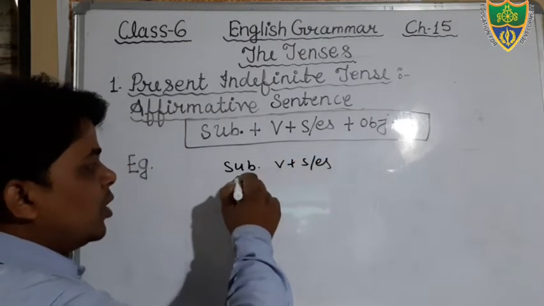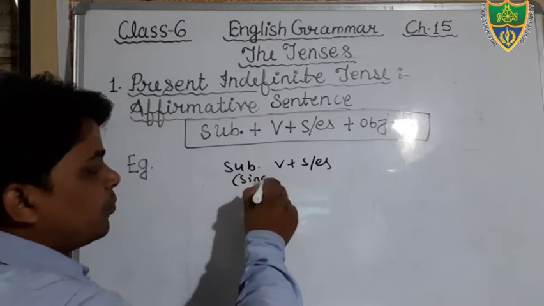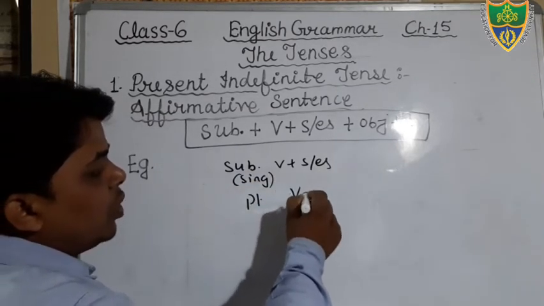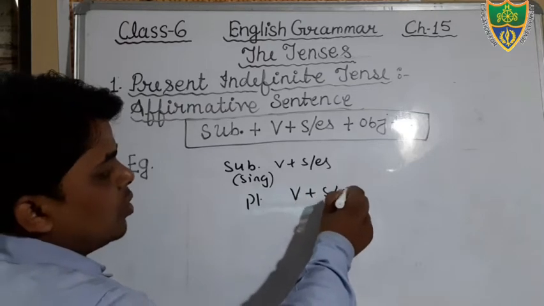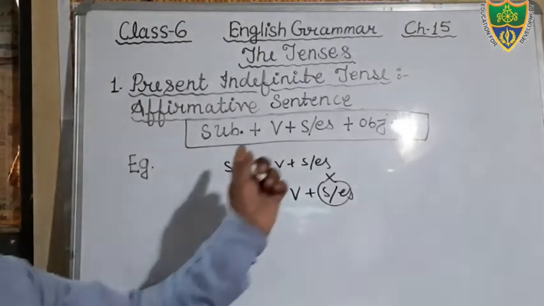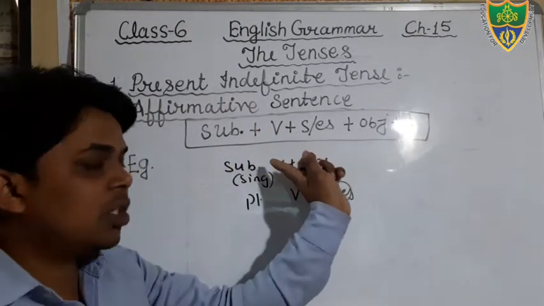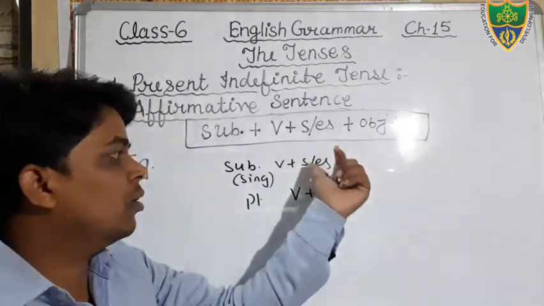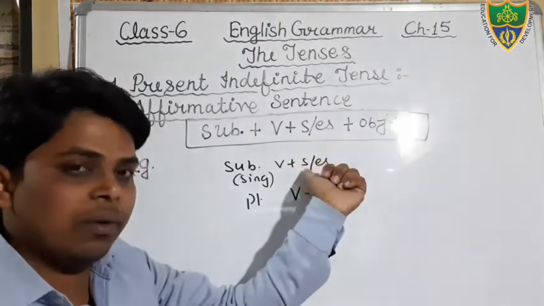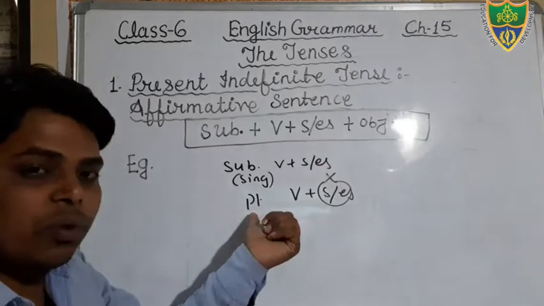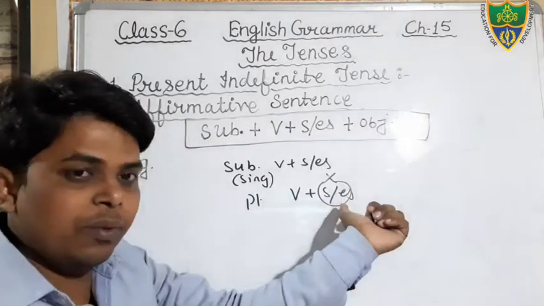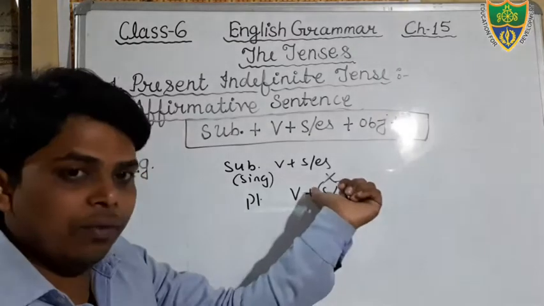If your subject is plural, then you will not add S or ES to the verb. So keep in your mind, if your subject is singular, then you will add S or ES to the main verb. If your subject is plural, then you will not add S or ES to the verb.